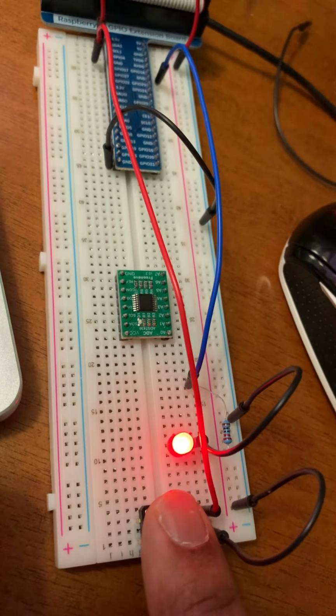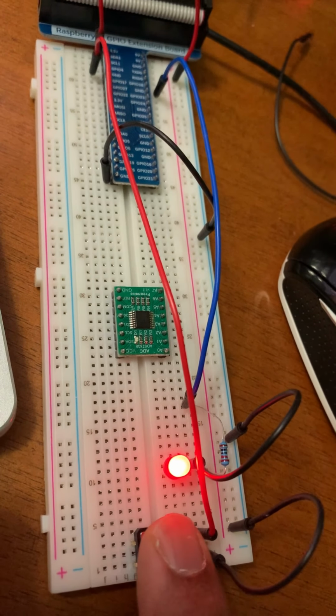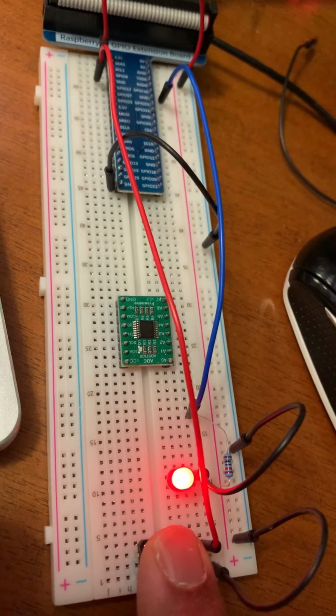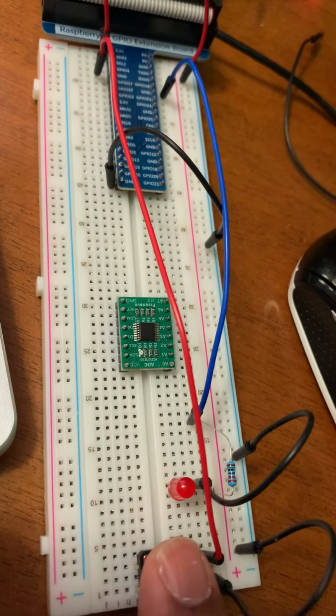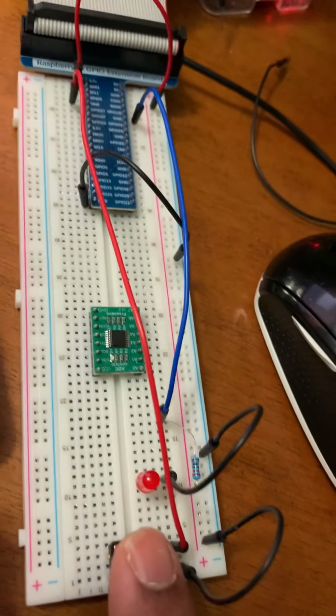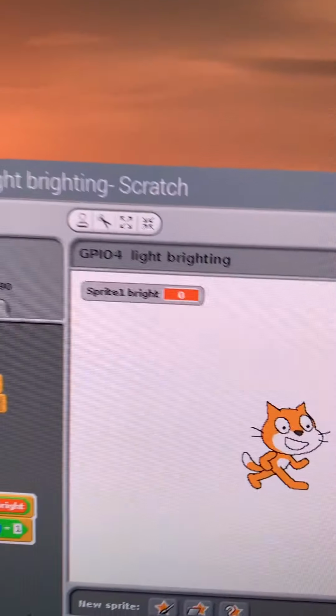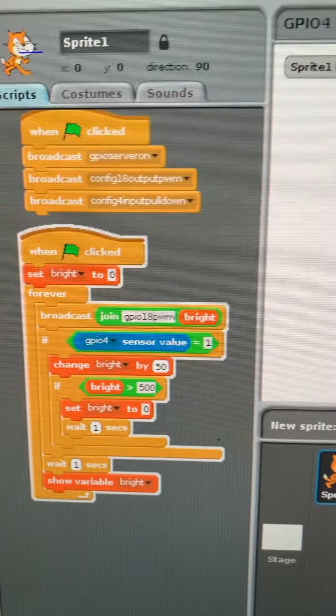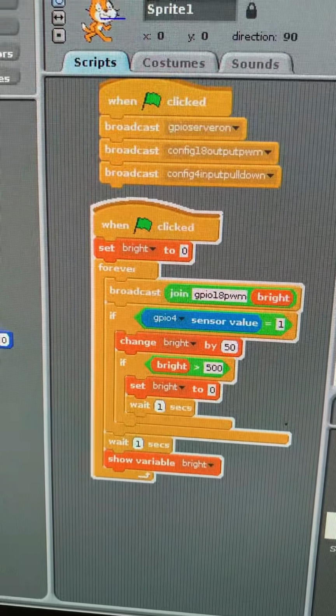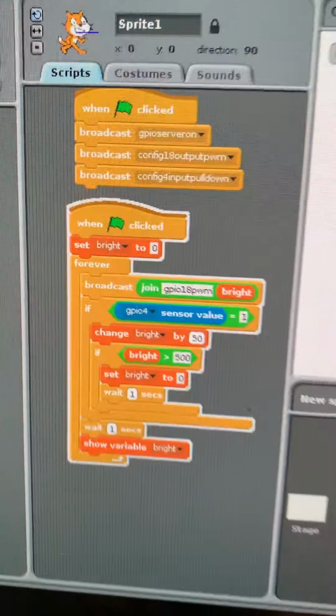We are at 450, and now we reach 500, and the LED is off. Once we reach 500, it resets back to 0. And as you can see, we modified the code, and it works.